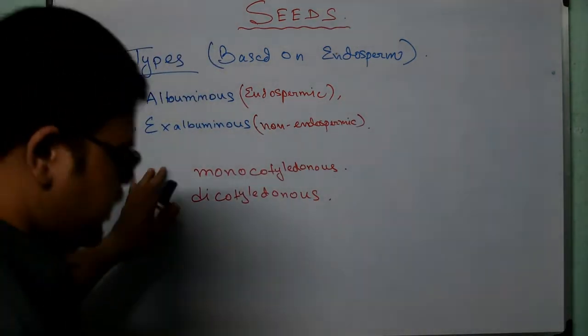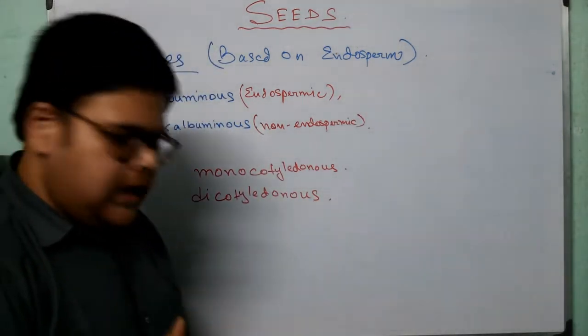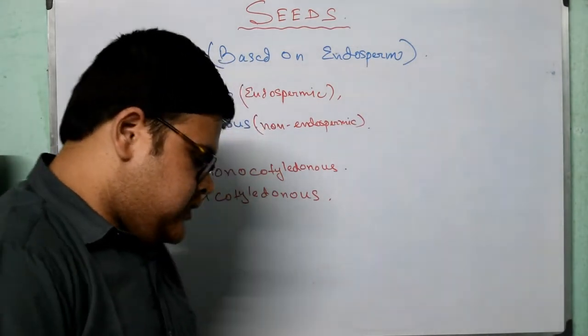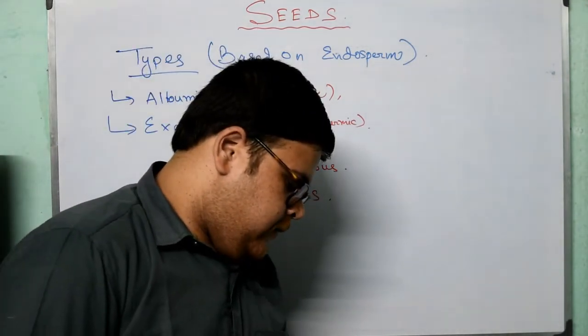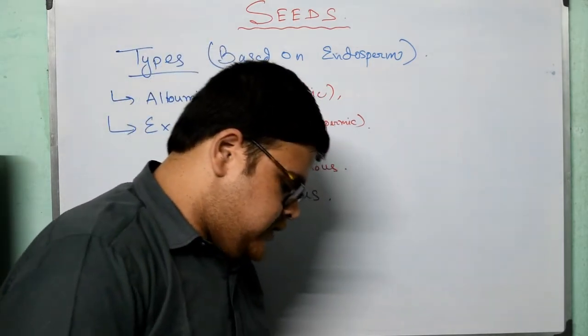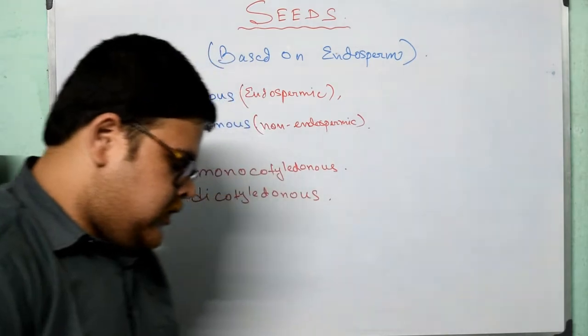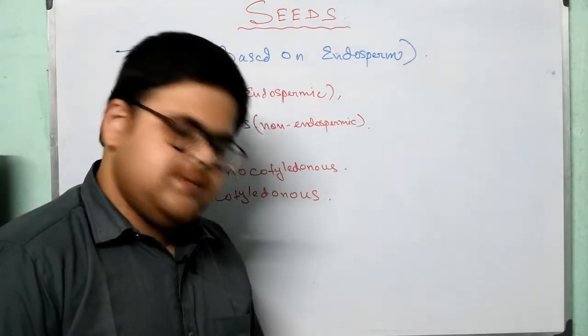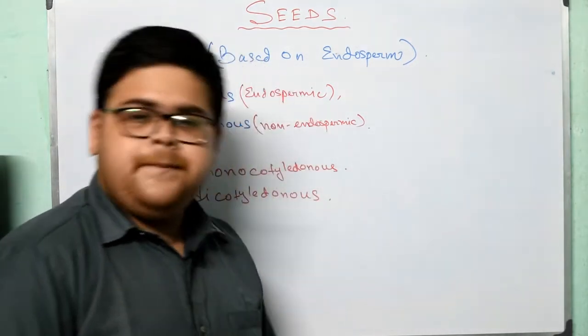Monocotyledon seeds contain one cotyledon, examples are maize, grass, etc. And dicotyledon seeds contain two cotyledons, examples pea, gram and bean.